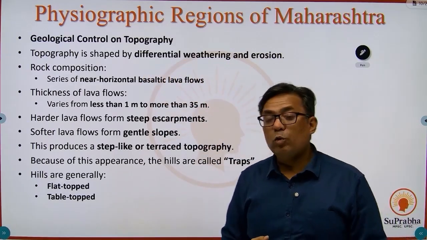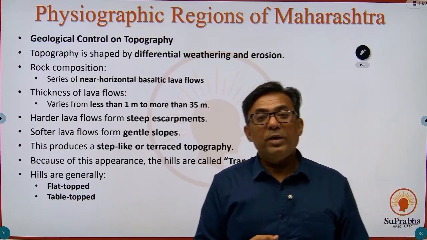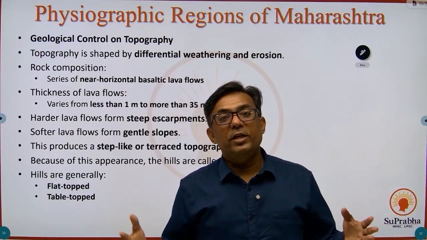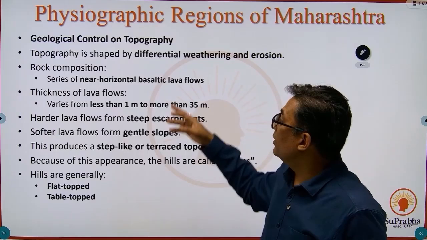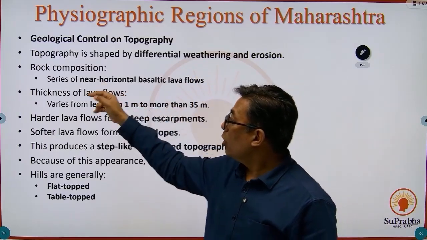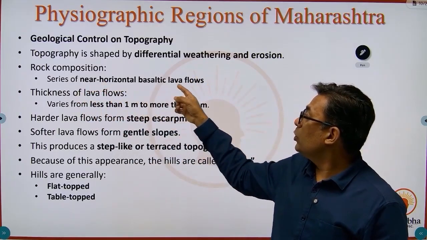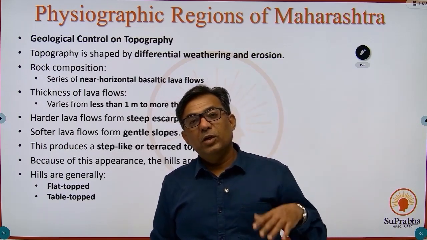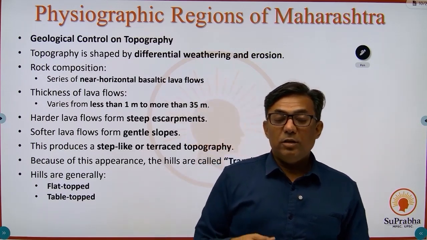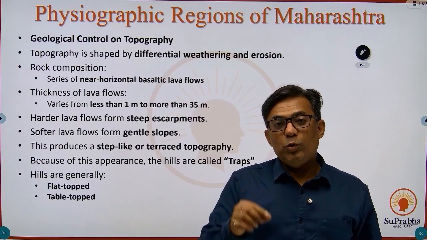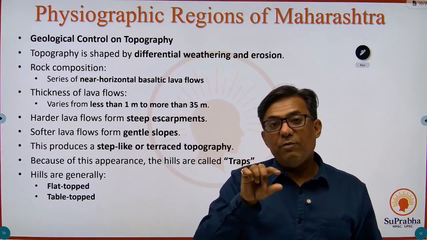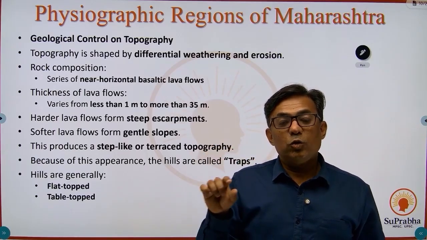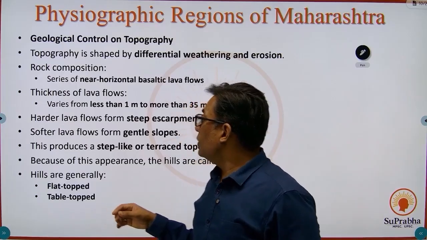Now, if you look at the geological part of the Western Ghats, it is shaped by differential weathering and erosion. So it has been uplifted, but now it is subject to weathering and erosion in different parts. Rock composition: a series of near horizontal basaltic lava flows. If you visit any of the valleys in the Western Ghats, you will be able to observe those basaltic lava layers. That is a very prominent feature of the Western Ghats.